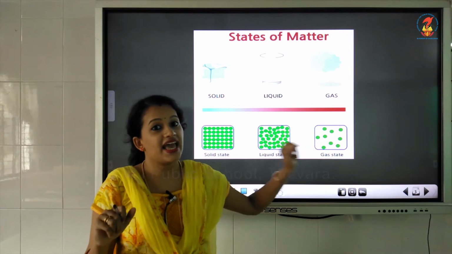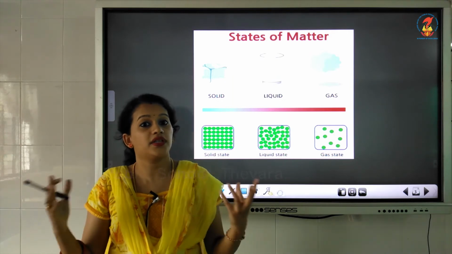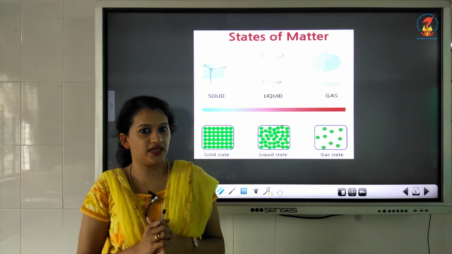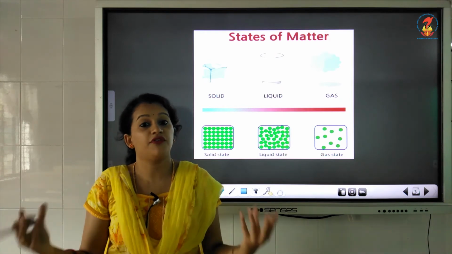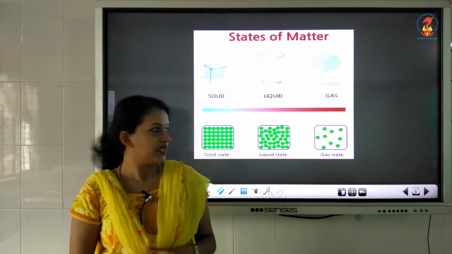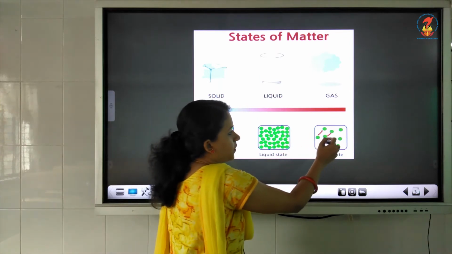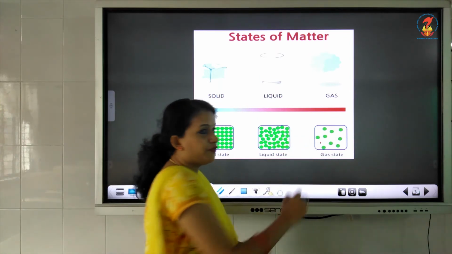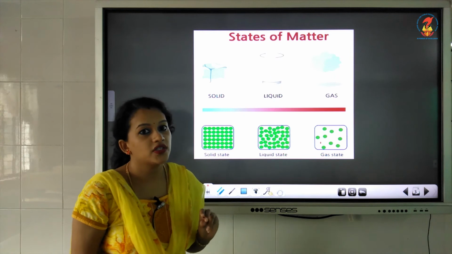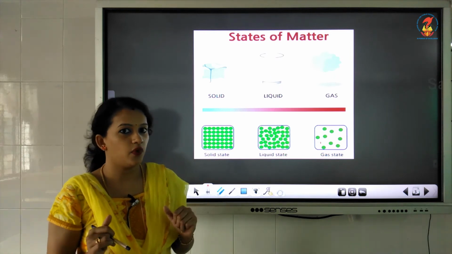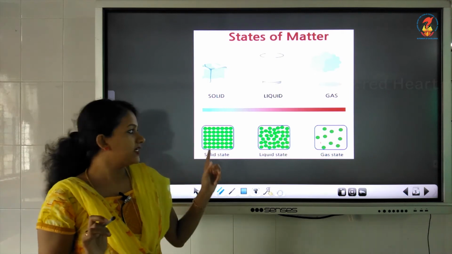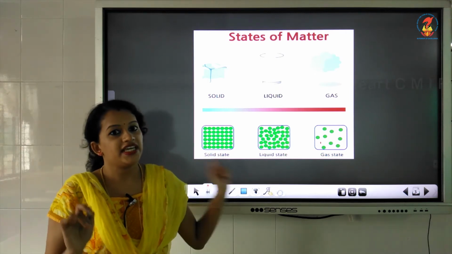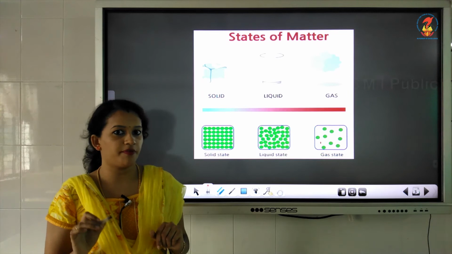Whereas in gas, the particles are not at all connected with each other. They are placed far apart from each other. See, they are not connected to each other. Because of that, gases can move freely. So, let us further learn the properties of each of these states of matter.